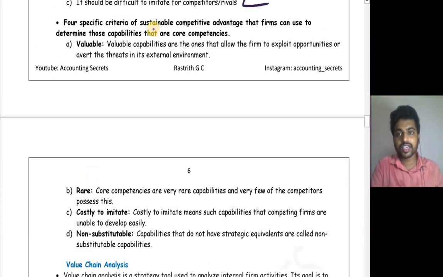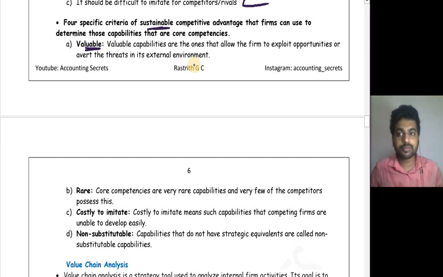Okay, 4 specific criteria of sustainable competitive advantage that a firm can use to determine capabilities that are core competencies. First one is valuable. Valuable capabilities are the ones that allow the firm to exploit opportunities or avoid the threats in its external environment.